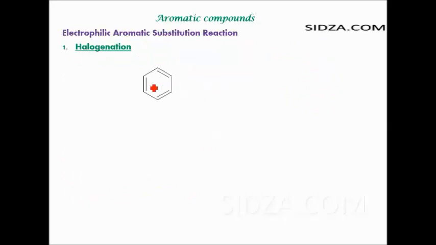Halogenation means if you take an aromatic ring, a benzene ring, and you react it with any halogen molecule like the chlorine molecule, Cl2, then what will you get? You get chlorobenzene. You can replace the hydrogen from the aromatic ring and you get chlorobenzene. The hydrogen is replaced from the aromatic ring by the chlorine, and you also get HCl.